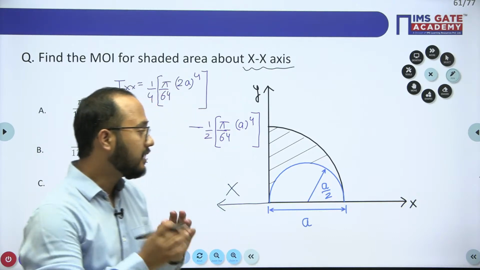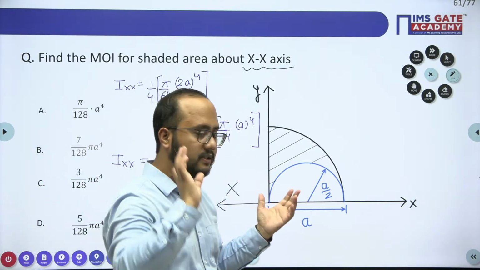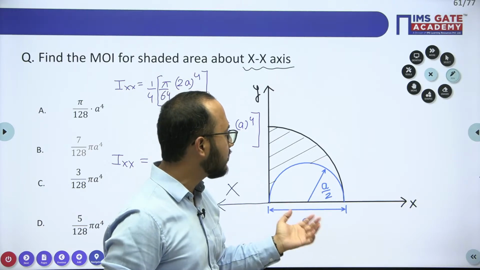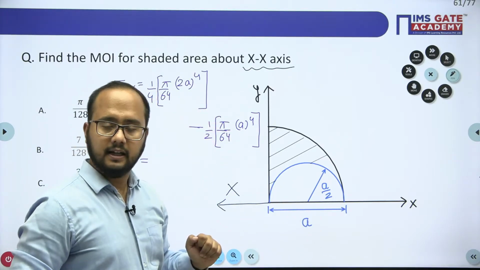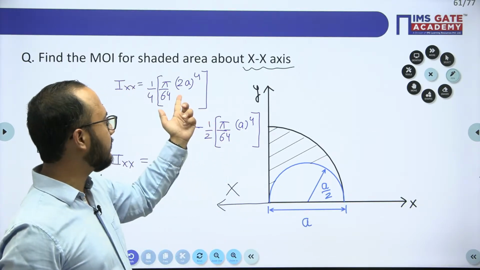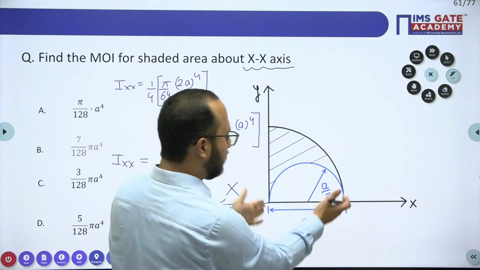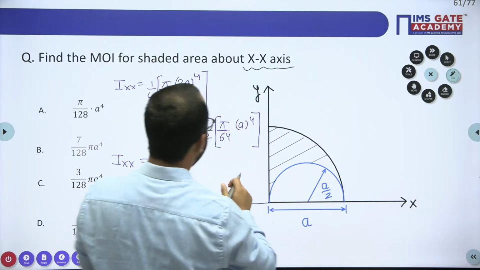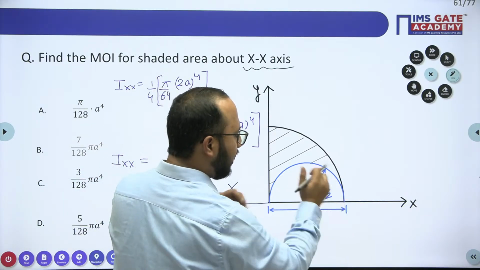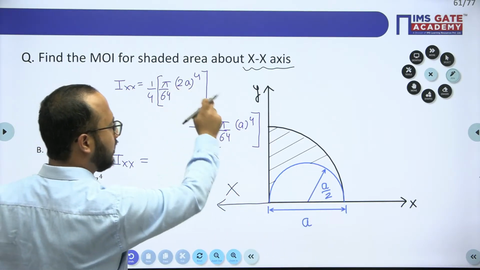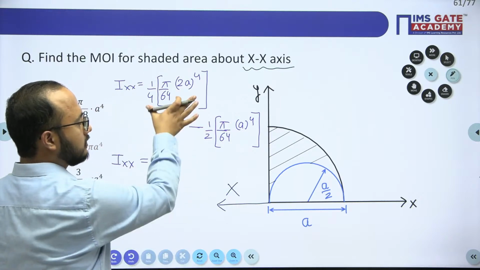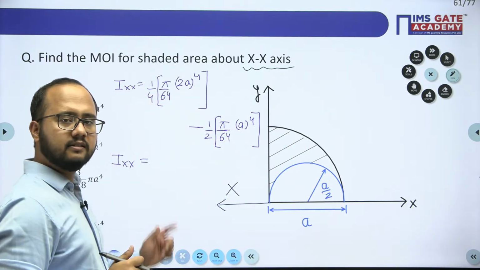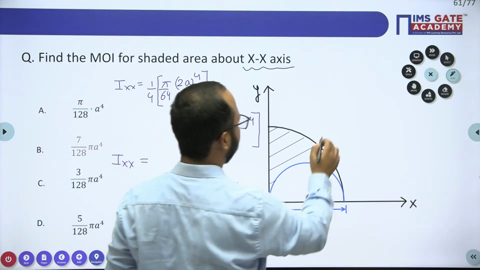But always remember, if such a geometry is given, mistakes are commonly made in writing the diameter. The diameter for this quadrant will be 2a, and for this semicircle the diameter is a only. That's why I have written 2a here and a here. So this is the moment of inertia for the quadrant and that is the moment of inertia for the semicircle. Just take the difference and you will get the answer.